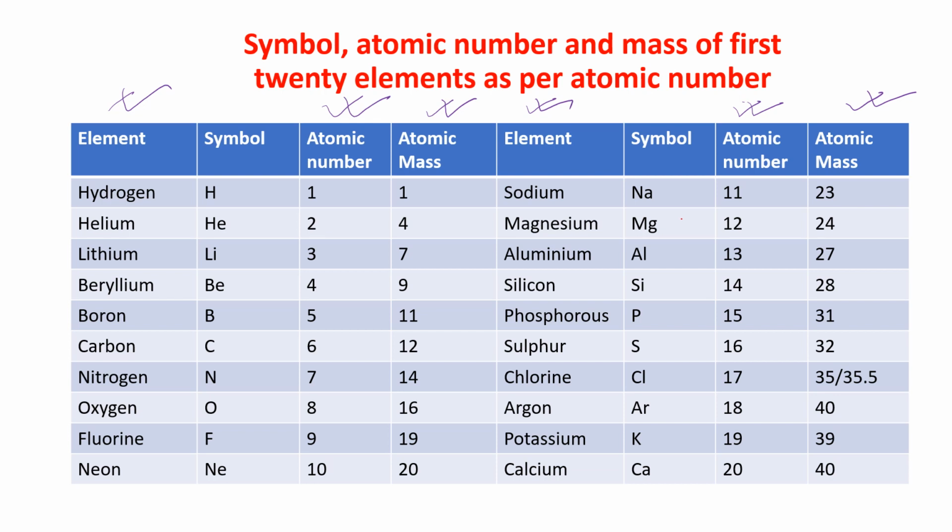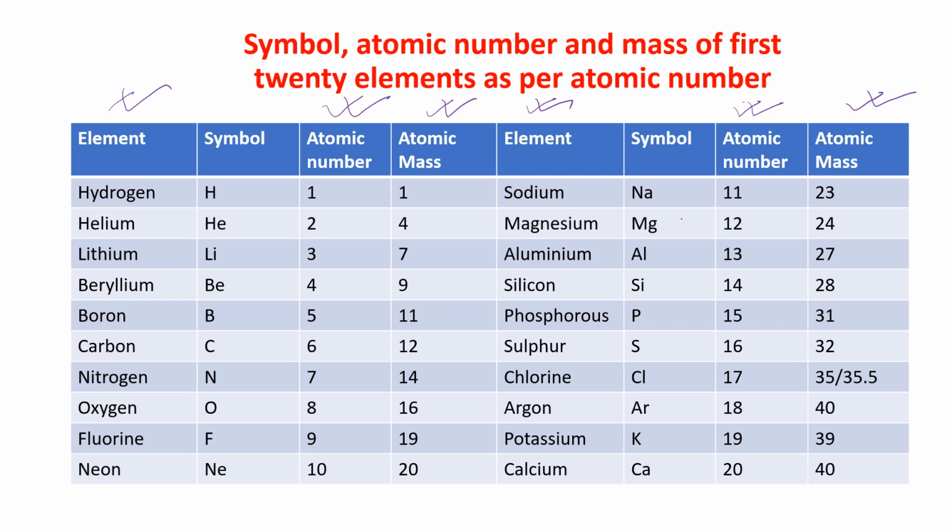Okay, now see the elements having even atomic number. For calculating the mass number, just double the even number. If it is an even number, just double it for calculating the mass number. And if the atomic number is an odd one, then just double it and then plus 1. Okay, I'm just writing it here.